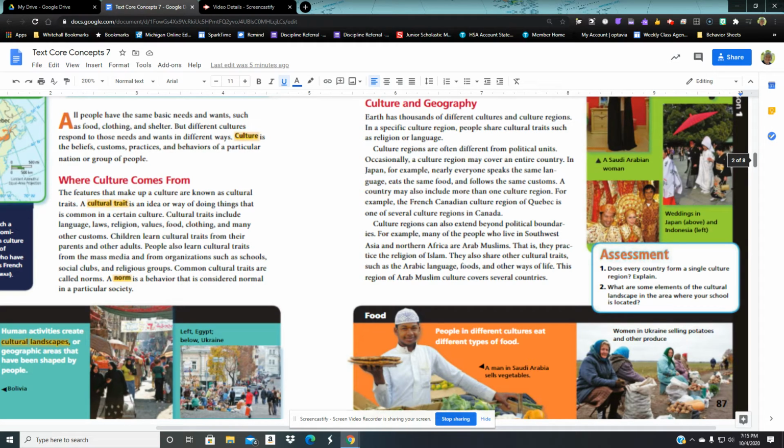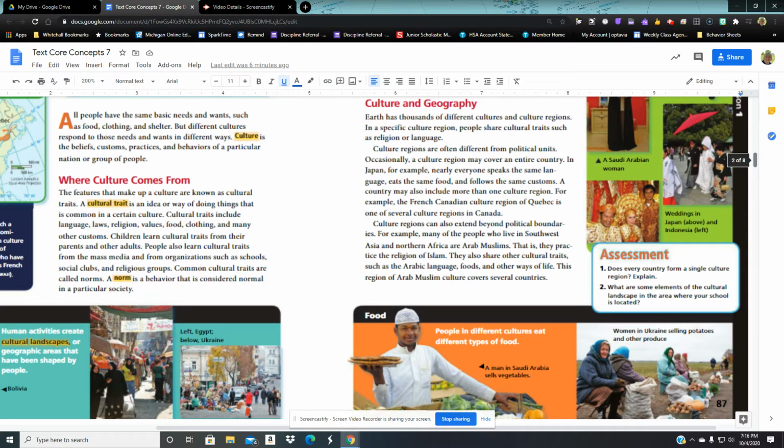In Japan, for example, Japan is a country of islands. They were isolated for years. Nearly everyone speaks the same language, eats the same food, and follows the same customs. And they're smaller because they're islands, but they have a large population. They're very densely populated, like what we saw in Tokyo.